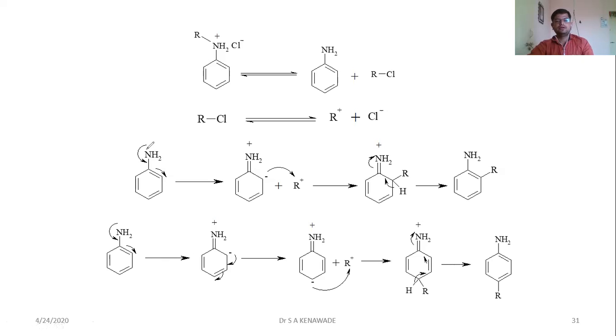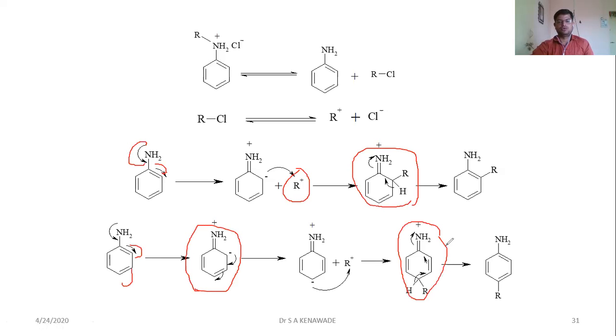Sometimes it activates the ortho position, similarly it activates the para position. This molecule comes in contact with the carbocation species to form the ortho-substituted compound or para-substituted compound.